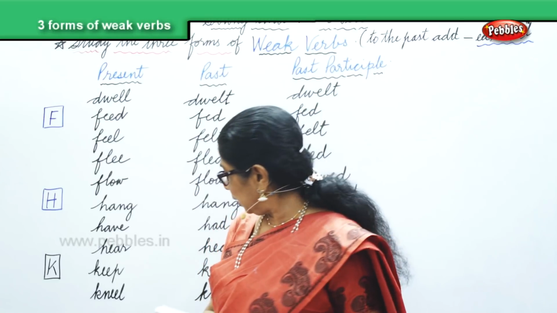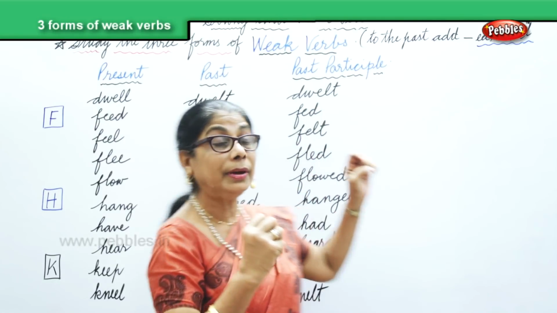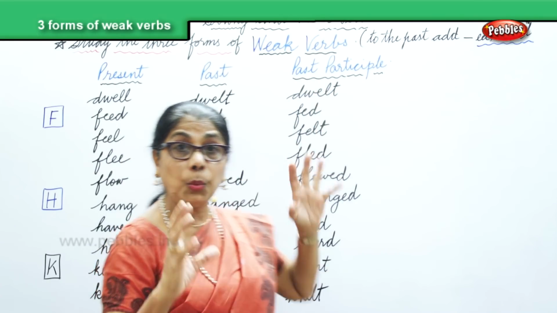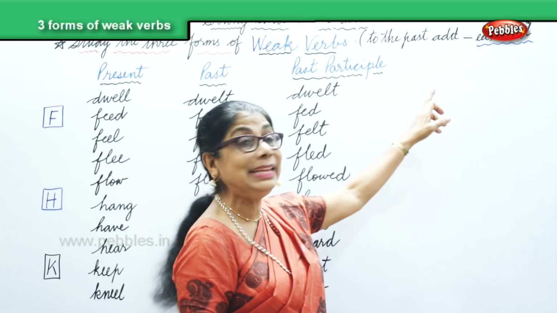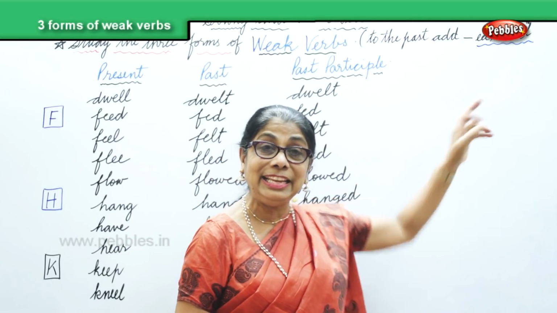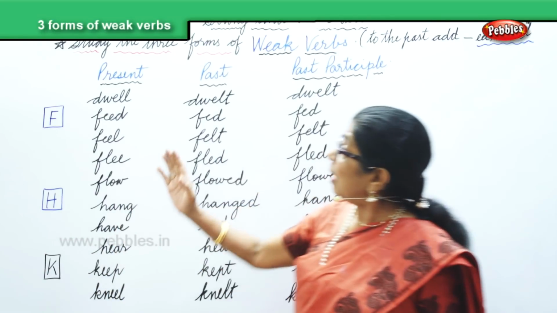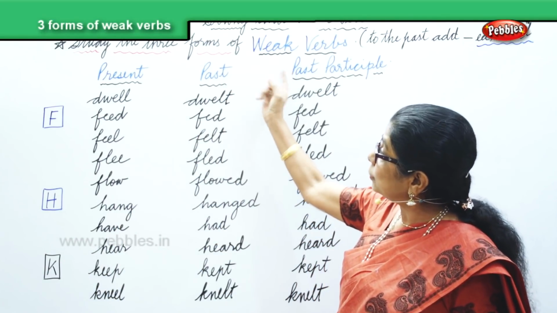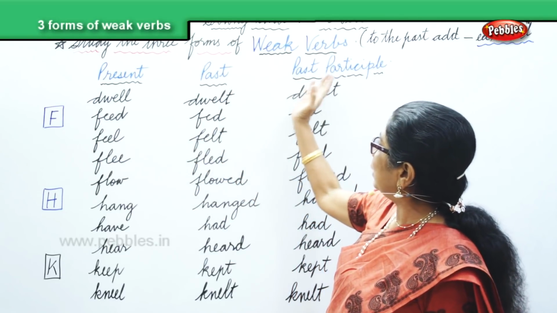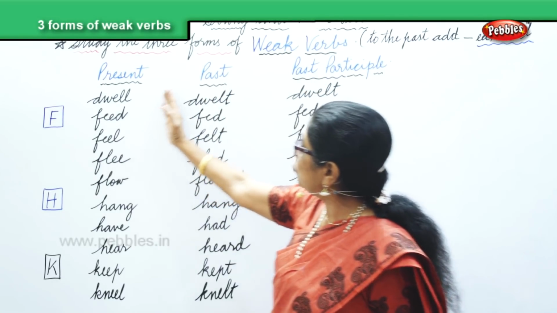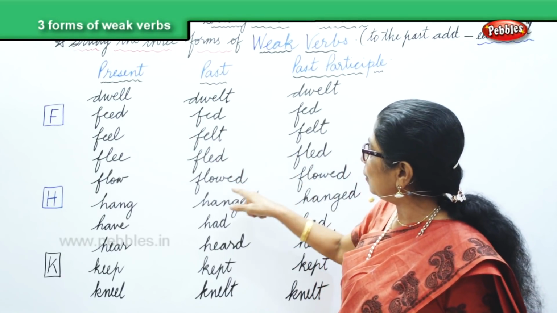Then, now let us look at all. We are talking about the weak verbs. The weak verbs, the past is formed by adding ed, t and d to the present. That is weak verbs. Now we are studying the three forms of weak verbs: present, past and past participle. From the present, to form the past, we either add t, d or ed.